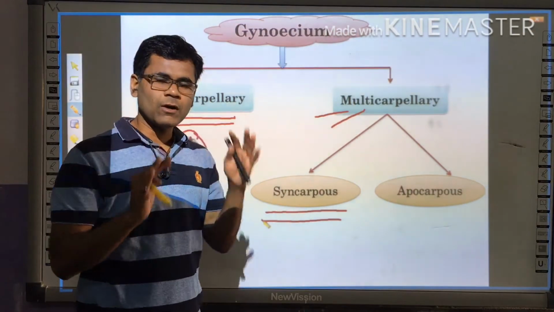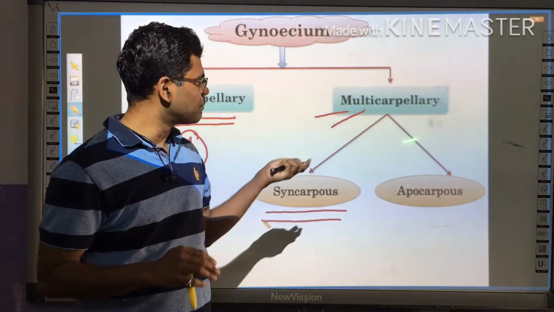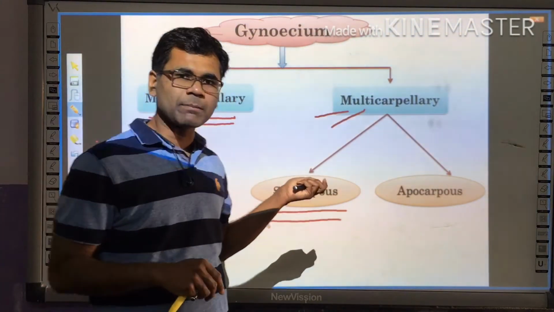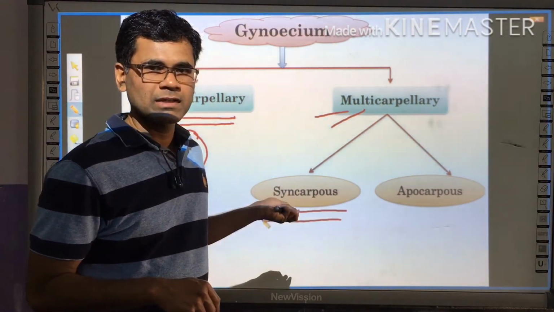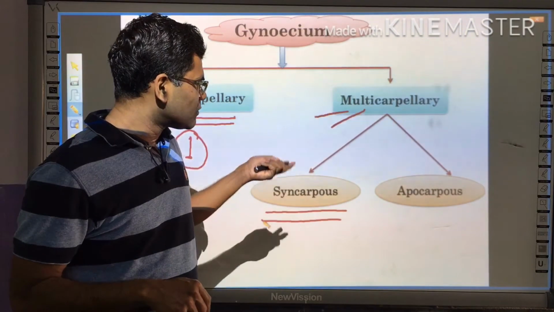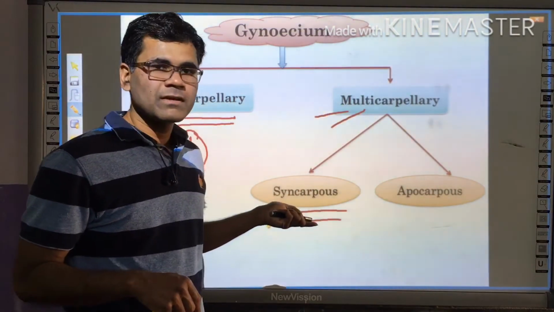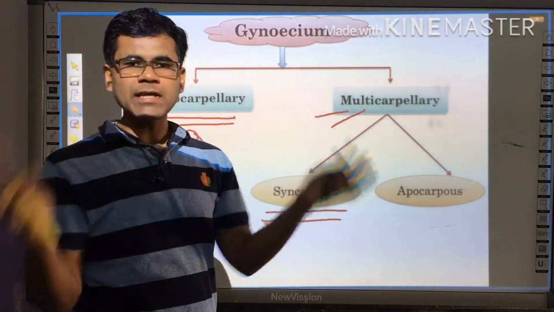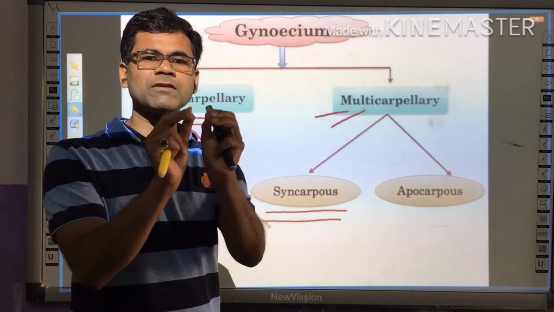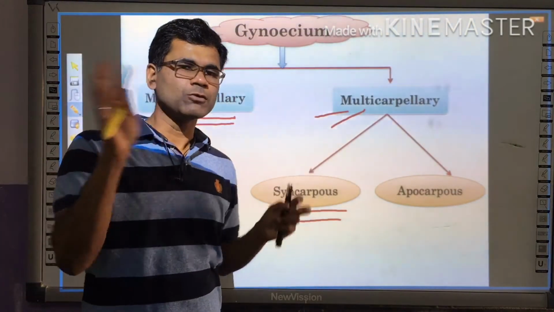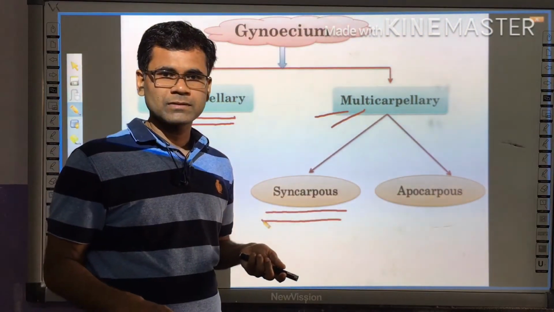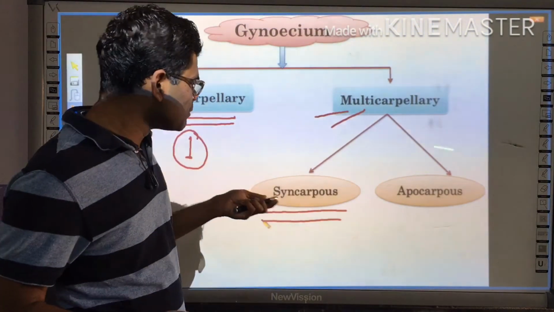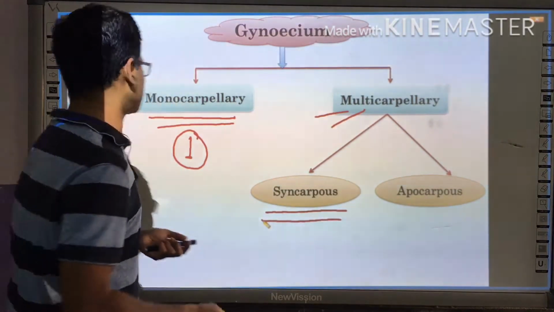Here, a gynoecium has many carpels and these carpels fuse together. Another one is apocarpous. When a gynoecium has many carpels and these carpels are free from each other, not fused, it is called apocarpous. Let us discuss a little bit more about syncarpous and apocarpous.